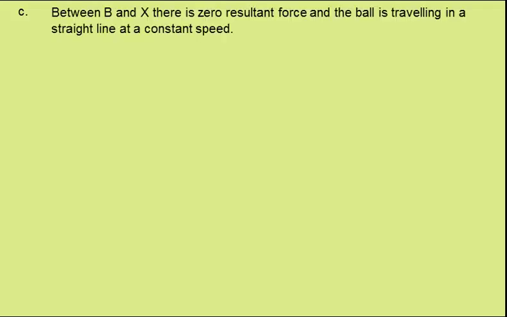In C, Newton published his 3 laws of motion later than this. We need to explain how Newton's first law of motion is shown by the motion of the ball between B and X. Well, between B and X there is 0 resultant force and the ball is travelling in a straight line at a constant speed.